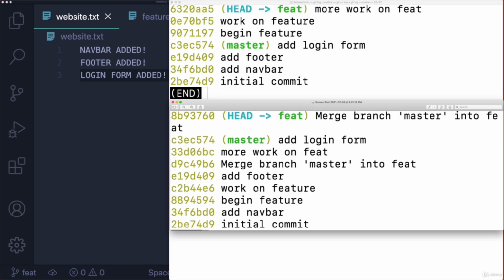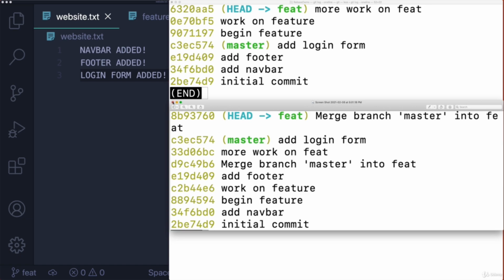Anyway, the 3 commits that I made on the feature branch, however, like begin feature, if we take a look at it on the original screenshot I took, 889, very different. It's a completely new commit, 907. So I rewrote history, I made new commits. The work is still there, right? I still have those commits, the commit messages, and actually the dates are still in there, the metadata, but they are in fact new commits. It's not just an update to a commit, it is new history.